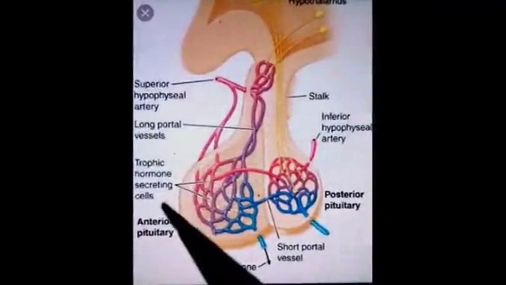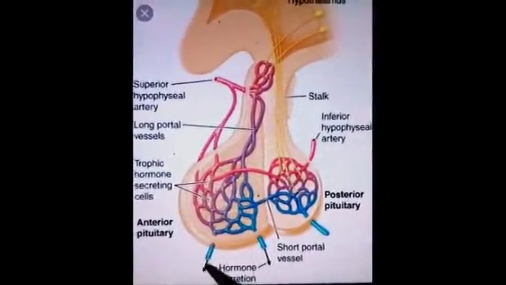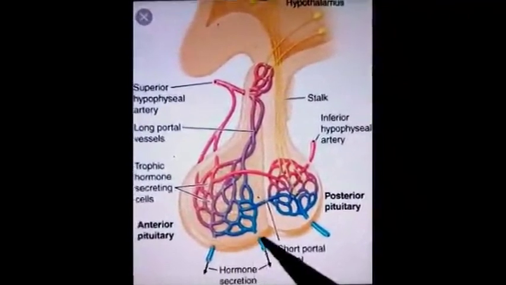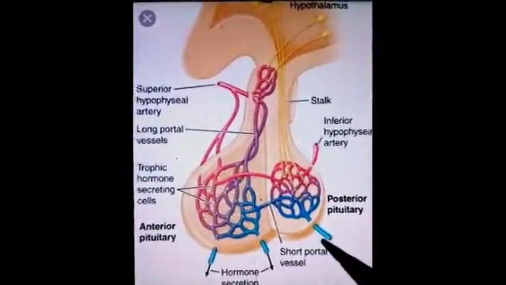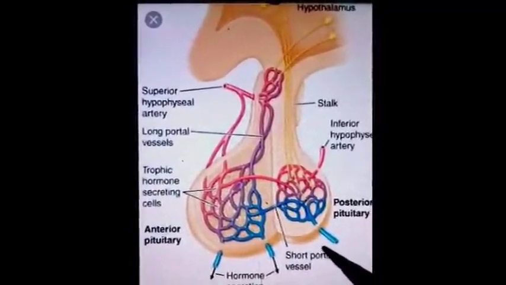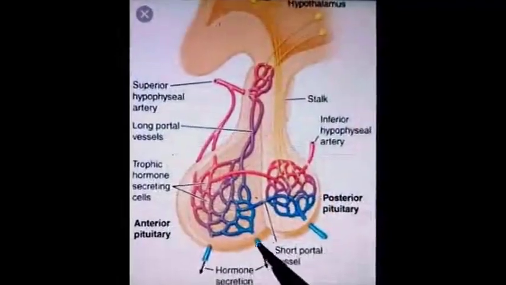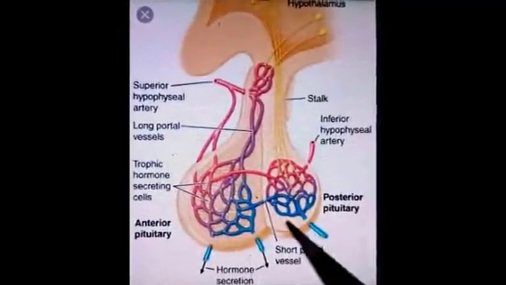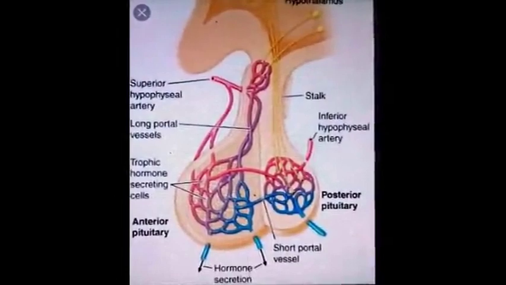In the lower part of the gland, there are a large number of small veins which emerge at the surface of the gland. These veins drain into nearby venous sinuses, especially the cavernous sinus. These veins carry the hormones of the pituitary gland to their target cells or organs.